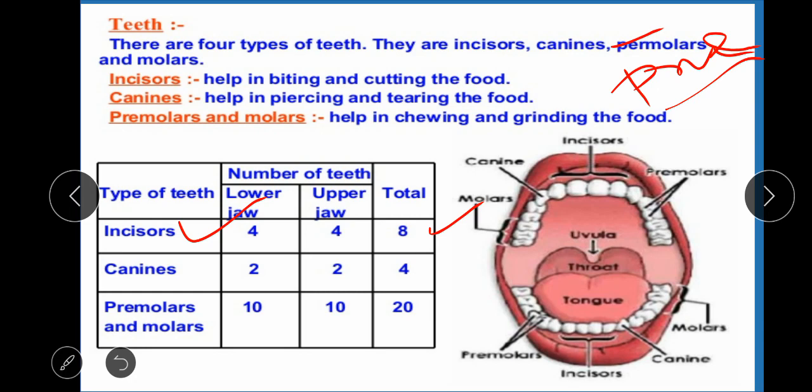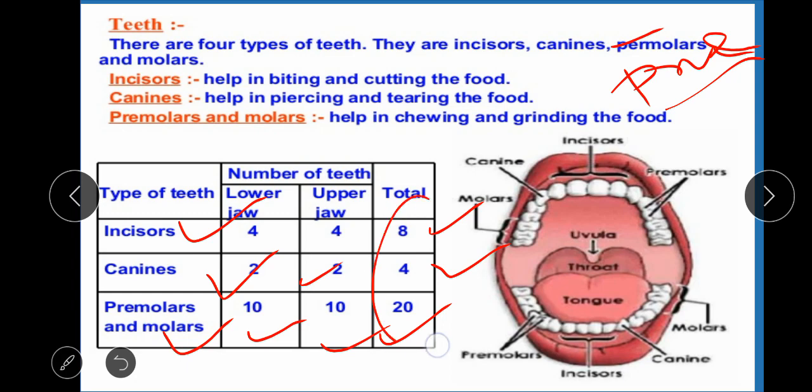Canines help in piercing and tearing the food. There are two canines in our lower jaw and two in the upper jaw. In total, there are 4 canines. Premolars and molars, in combination, there are 10 in each jaw, and in total they are 20.